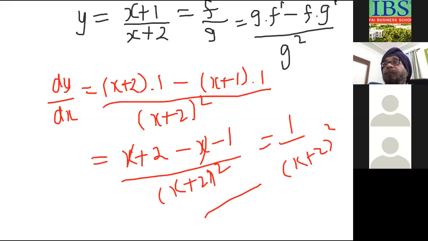Correct? Clear, everybody? So this is how we use the quotient. Now, suppose a function is of this form, the exponential function, e to the power x.